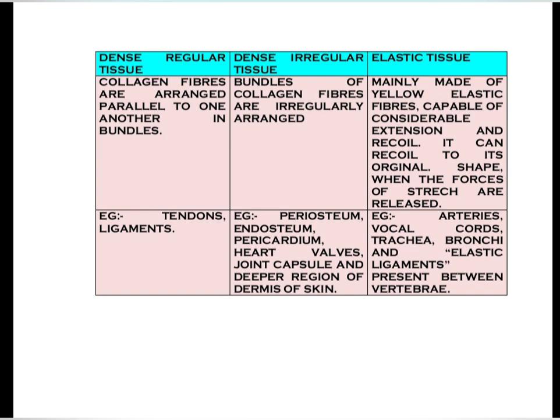Now coming to the elastic tissue, it is mainly made of yellow elastic fibers capable of considerable extension and recoil. It can recoil to its original shape when the forces of stretch are released. Coming to the examples: arteries, vocal cords, trachea, bronchi, and elastic ligaments present in between vertebrae.